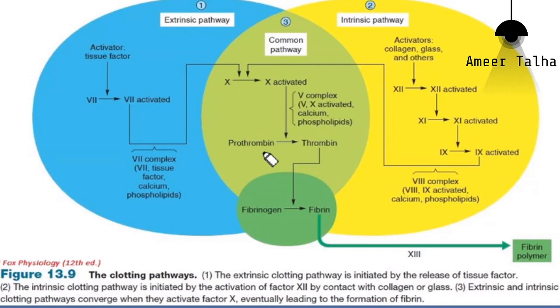So we start with the extrinsic pathway. The extrinsic pathway is stimulated by the factor 3, that is the tissue factor. So remember, tissue factor is factor 3, and the stimulus for this is tissue trauma. So damage to the tissue, trauma to the tissue will trigger the tissue factor, that is factor 3. Once the factor 3 is activated, this will convert the inactive form of factor 7 to the active form.